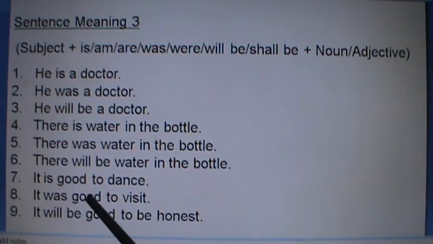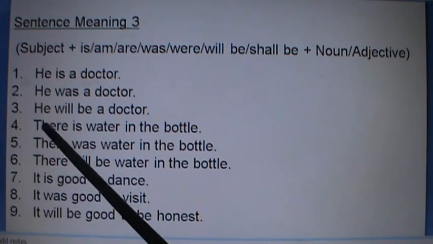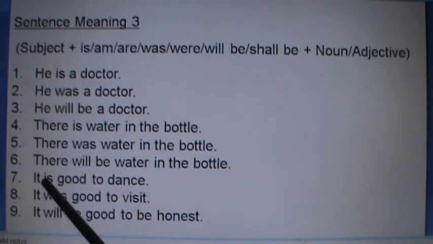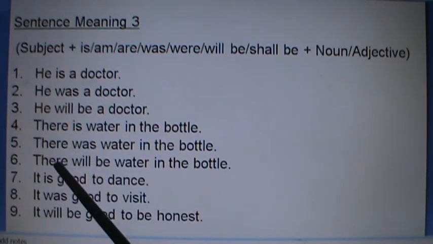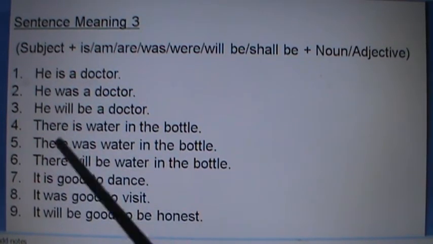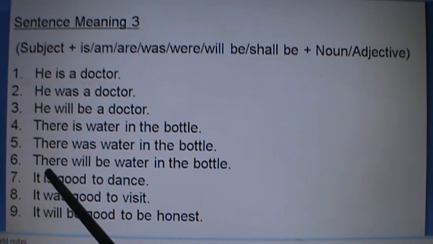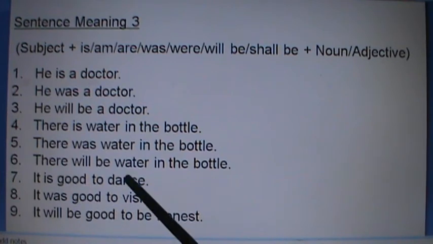Similarly, it is good to dance. नाच्नु राम्रो हो. There is no clear subject, so we can use "it" for this. If there is no clear subject, then there or it we can use. If you are showing a place, then you can use "there". If there is no clear subject and you need to put a subject, in this case you can use "it". It is good to dance.